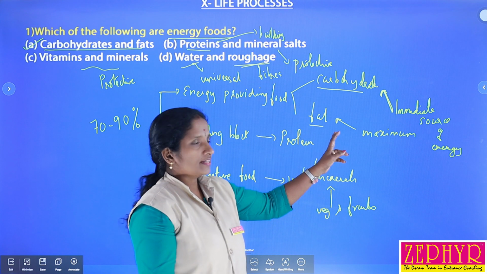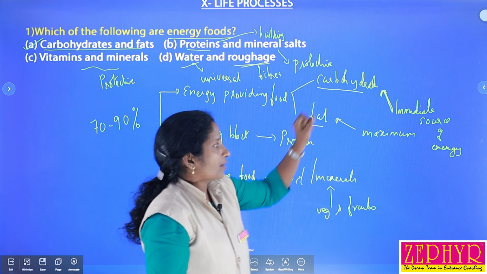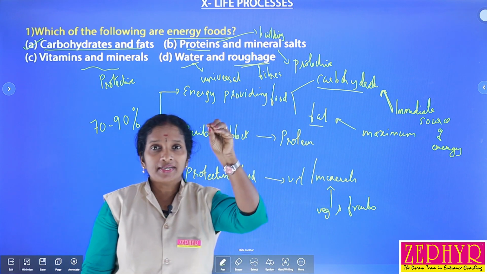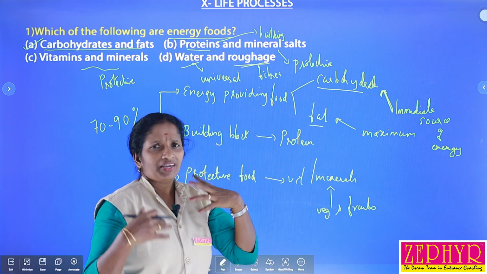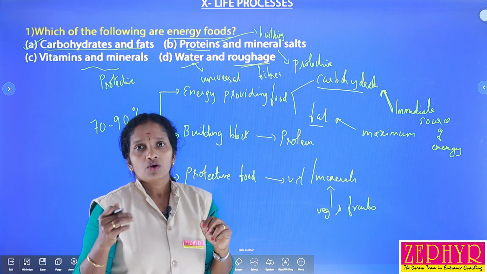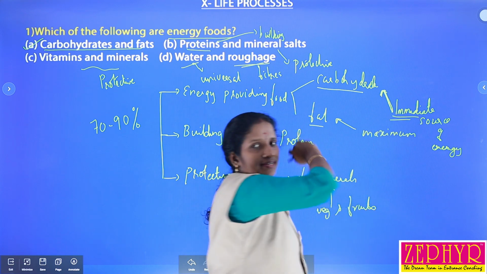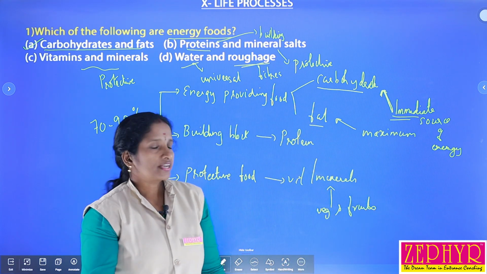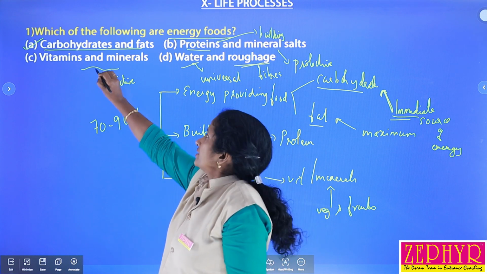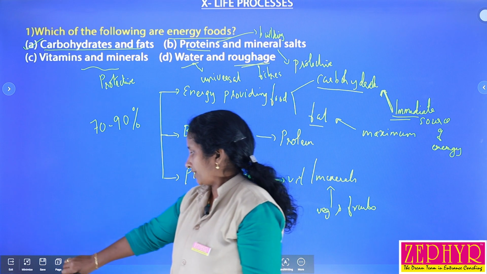Okay, so fats are the food materials that provide the maximum amount of energy, and carbohydrates provide an immediate source of energy. That means when we feel tired, we have to consume a fruit juice or rice soup, etc. That means it provides immediate energy. Okay, so we can select the first one, carbohydrate and fat. All of you got it? And the next question,